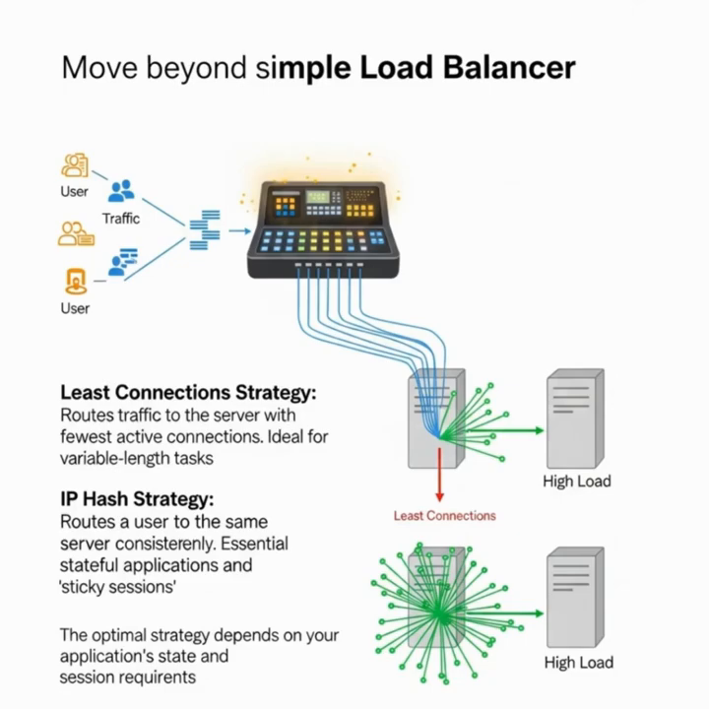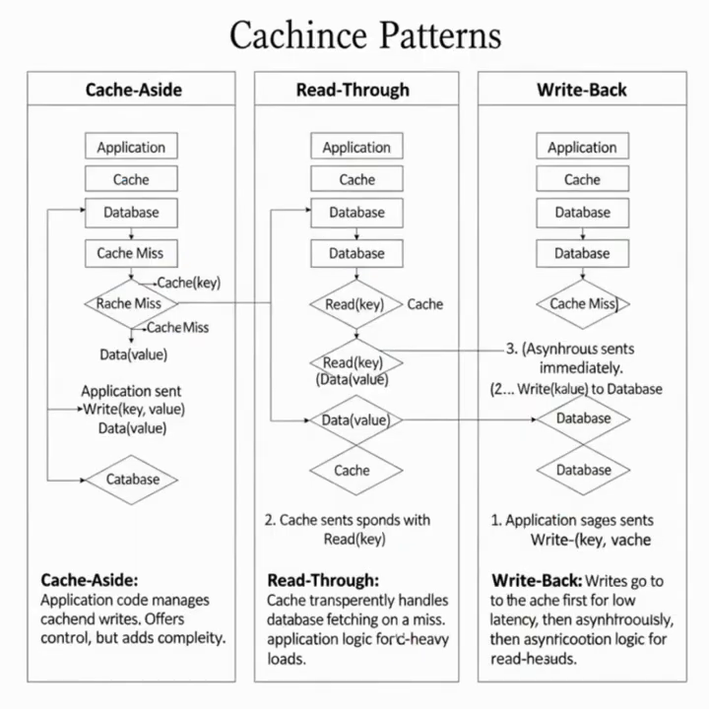Caching is one of the most powerful levers for improving performance, but its implementation details matter immensely. Let's look at three critical patterns. First, the cache-aside pattern. Here, the application is responsible for managing the cache. It first checks the cache for data. On a miss, it queries the database, then writes the result into the cache before returning it. This gives developers fine-grained control but adds complexity to the application logic.